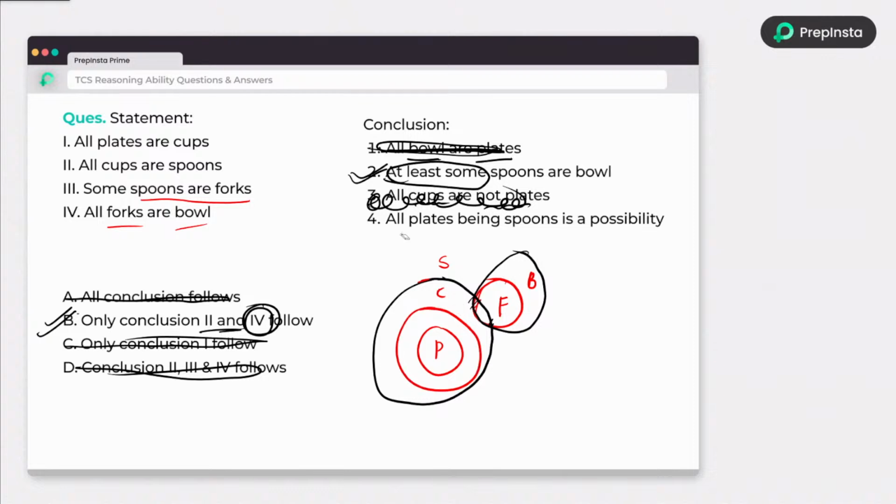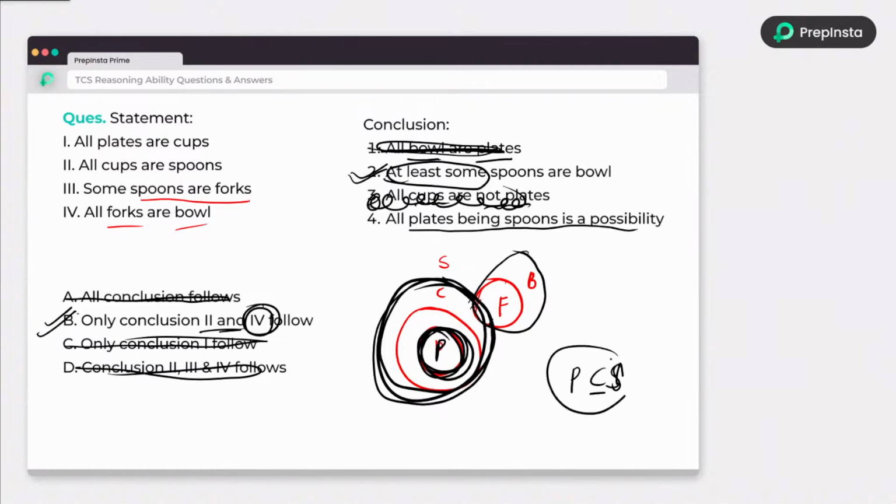So just look at the last statement. All plates being spoons is a possibility. Yes, in the possibility case, if P is a subset of S, it means the subset or equal case is also true.